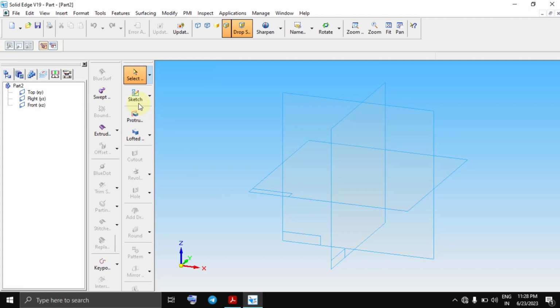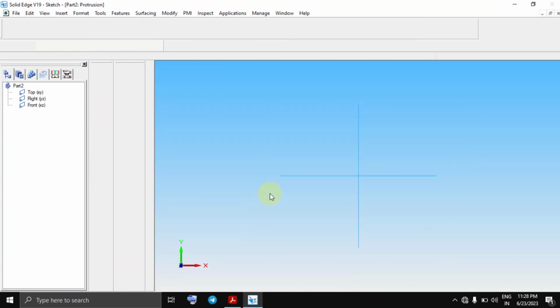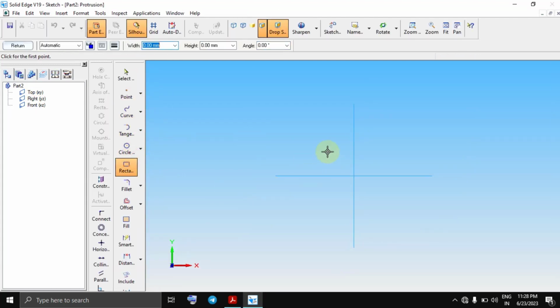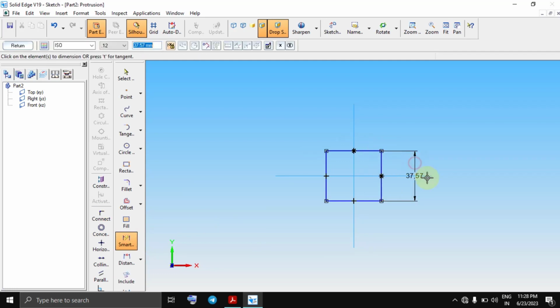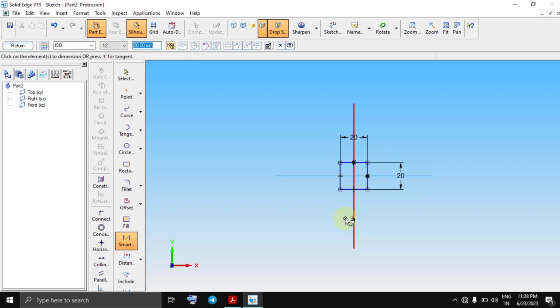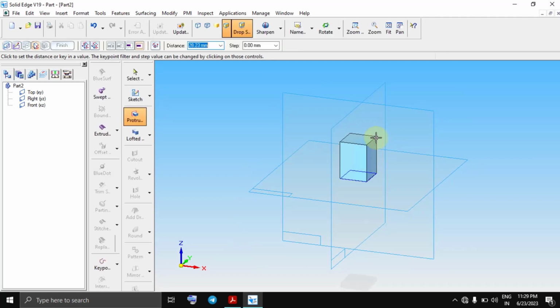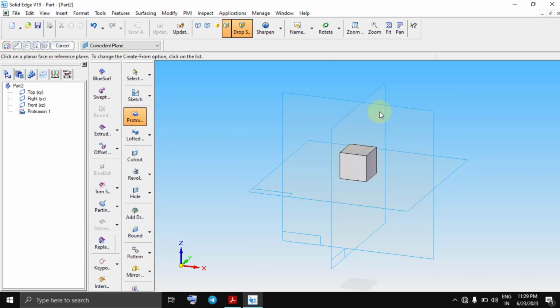In part file, go to base, and in that just draw one rectangle and connect this, and here 20, here also put 20. So dimensions are done and returning, and in that give height as 20.